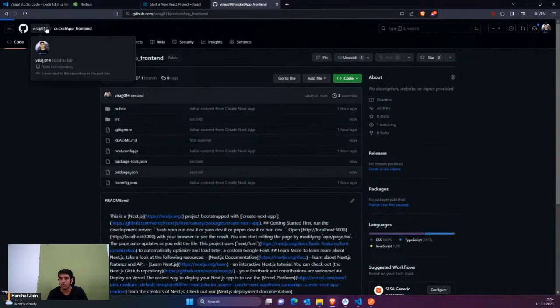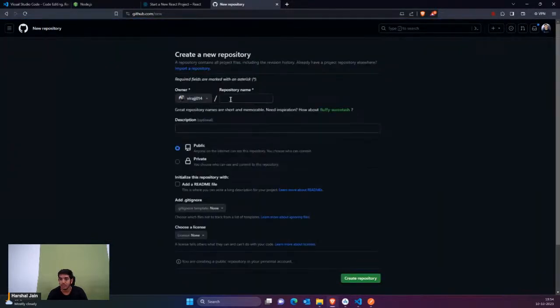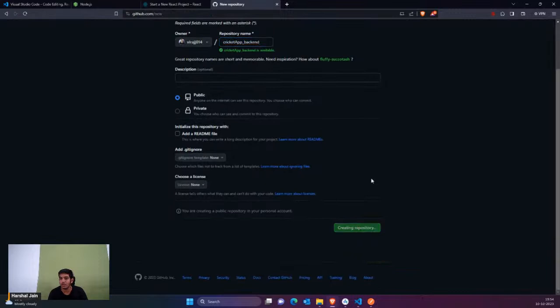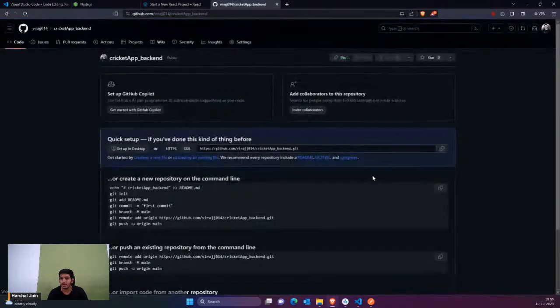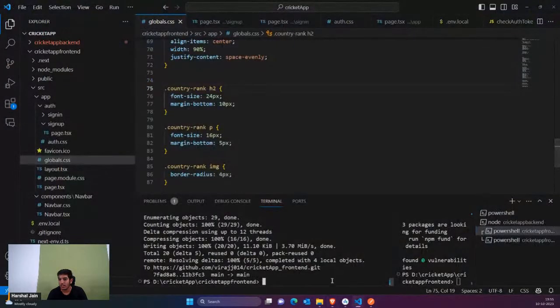Similarly, I'm going to upload the backend source code also. So again, I'm going to create a new repository, and here I would simply type cricket app backend. Okay, so cricket app backend, create repository. Okay, it's done, and now I simply have to copy the repo link and paste it here.